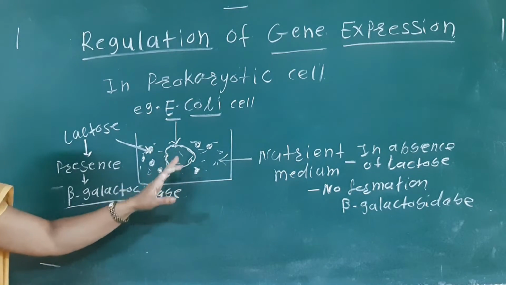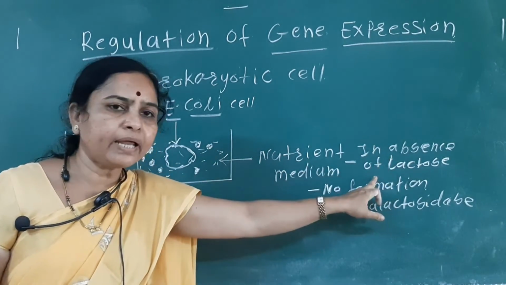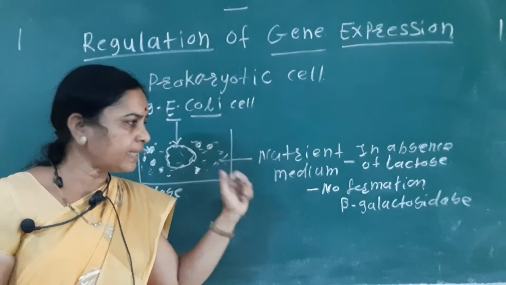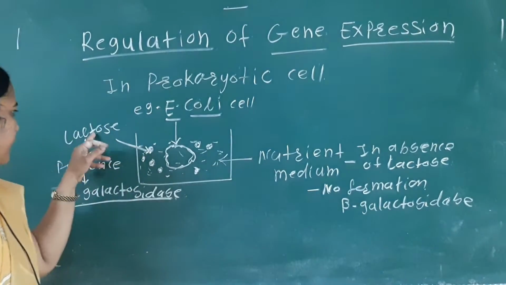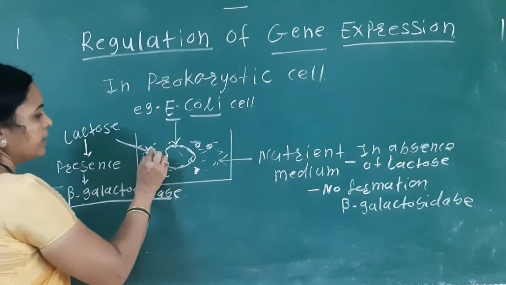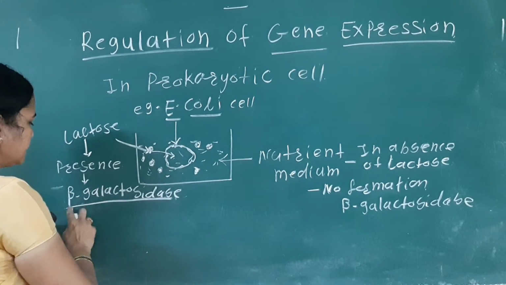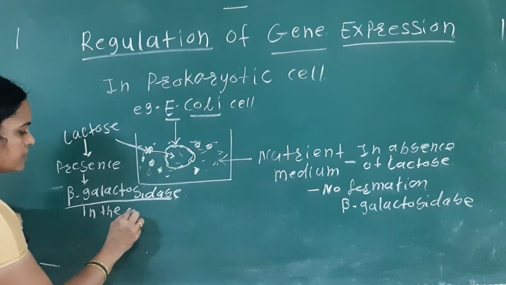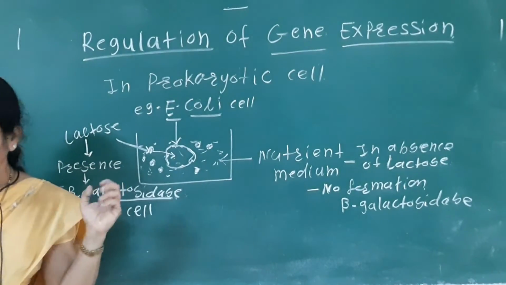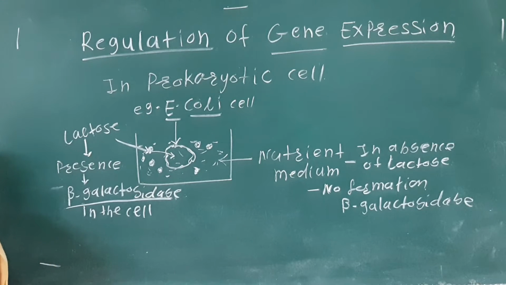Okay. That means here, when we take the E. coli cell in the nutrient medium in absence of lactose, if there is no lactose sugar, then there is no formation of beta galactosidase enzyme. But if we add the lactose sugar, then the lactose sugar enters into the E. coli cell and there is the formation of beta galactosidase enzyme in the cell. See, this beta galactosidase enzyme is mainly utilized for the hydrolysis of the lactose sugar.